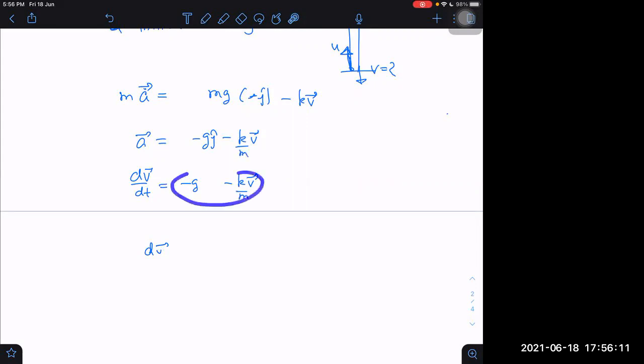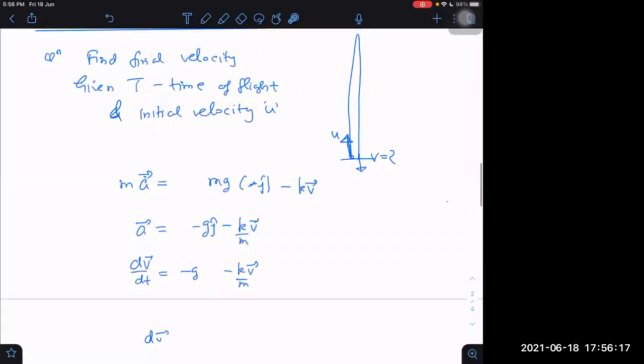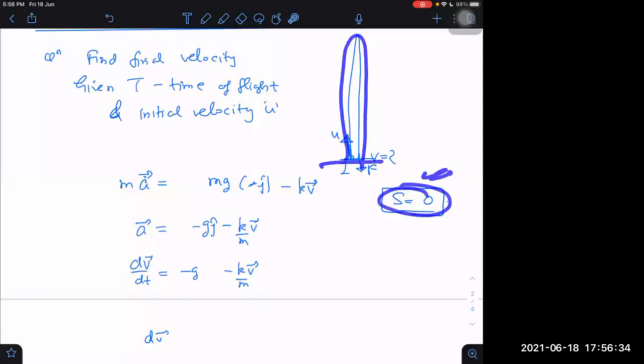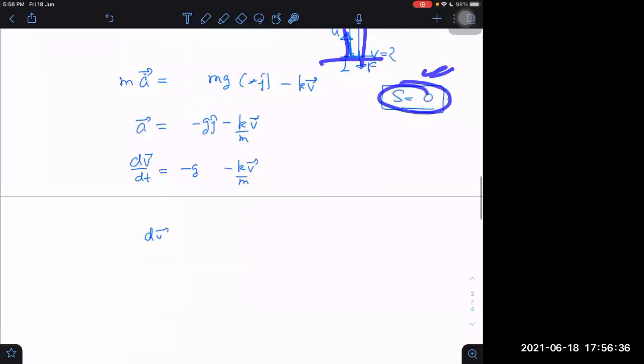Normally we will take v downwards and start integrating, but it is not necessary. First, think: can we do this question without bringing it to that side, directly by multiplying by dt? I think we can. Why? Because in this entire journey, this is the initial position and this is the final position. What is the displacement in the entire journey? Even if they don't give it, we know it. When it went up and came back again, the total displacement is 0.